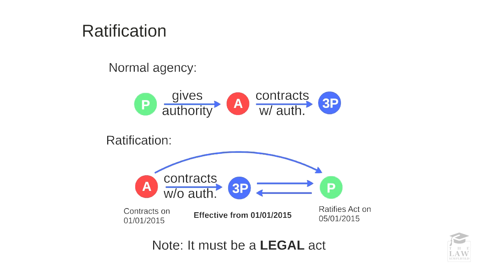Now, this cannot be done haphazardly either. There are several requirements that must be fulfilled in order for a ratification to be enforceable, active or effective. Firstly, the most notable thing is that whatever act the agent has done in relation to the contract he has established with the third party without authority must be a legal act. Beyond this, there are certain requisites that must be fulfilled.